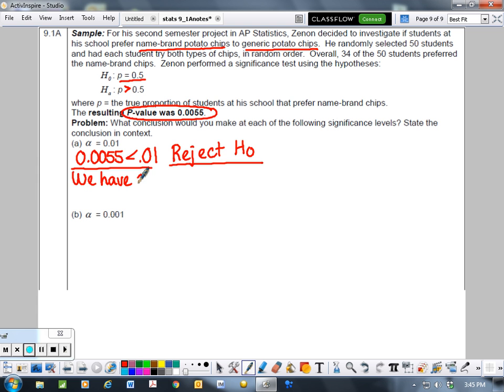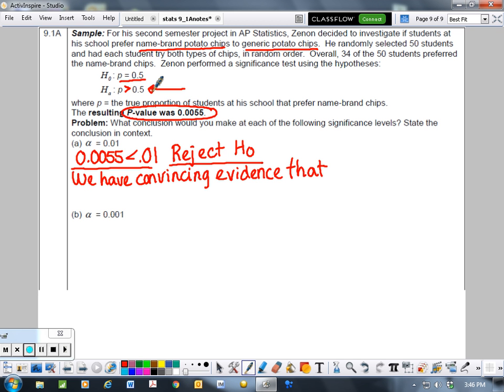See a pattern here, right? So we have convincing evidence that the proportion is really greater than 0.5. Well, what does that mean?